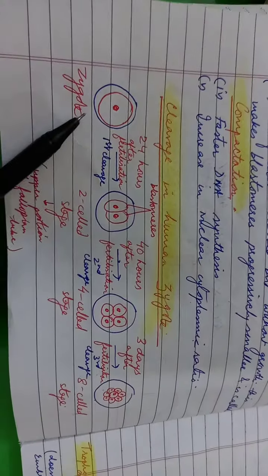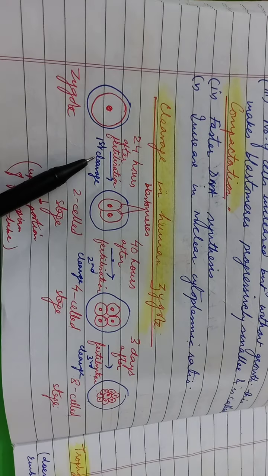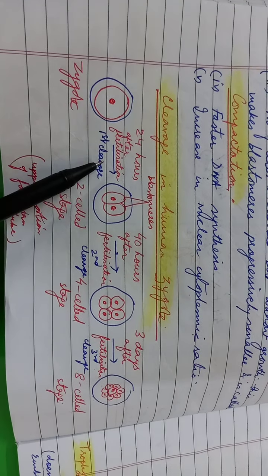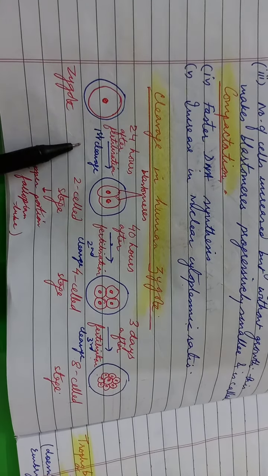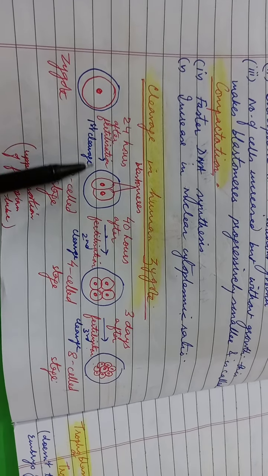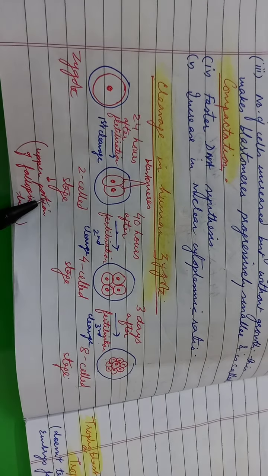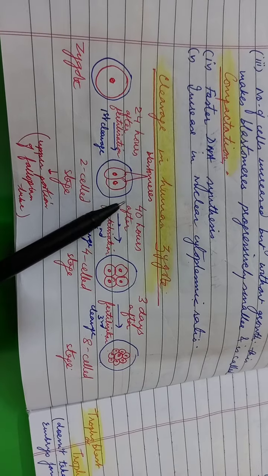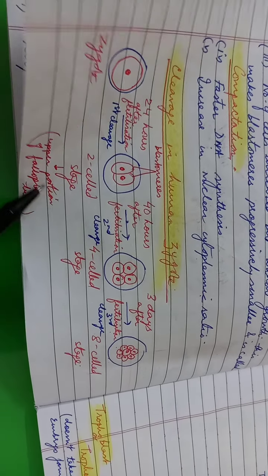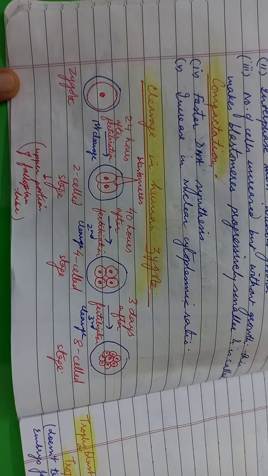Look at this. I'll show you more clearly. This is a zygote or a fertilized egg. Now in humans, within 24 hours after fertilization, the first division or cleavage takes place and the cell divides into two blastomeres, right? So here, this is the two-cell stage. And where exactly is this structure at the two-cell stage? It is in the upper portion of the fallopian tube or the oviduct.